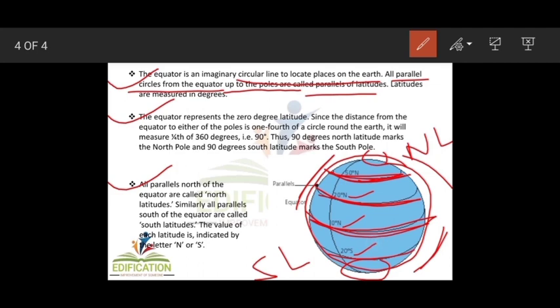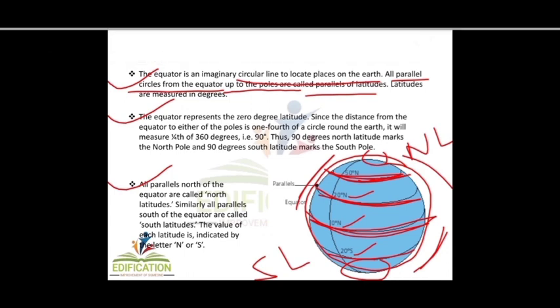If you move upward, then you write north, and when you come down or move below, then you write south. Downwards south and upward north. So this is all about latitudes, the equator, axis and poles.